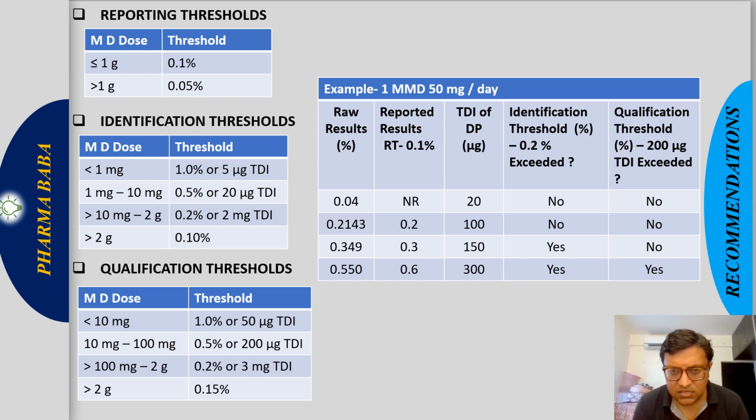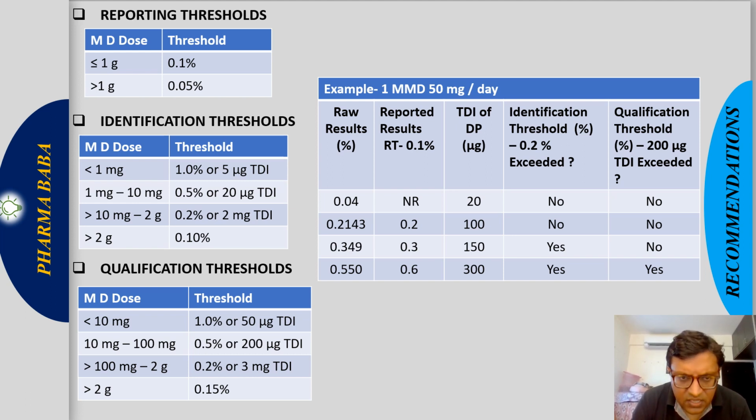Okay, then the impurity is coming 0.2%. Again 50 mg is the maximum daily dose. 50 mg multiply by 0.2%, it will come 0.1, multiply by 1000 to convert into microgram, it will come 100 microgram, right? In a similar way, 0.3% multiply by 50 mg, 0.15 multiply by 1000, 150. In a similar way, 0.6% multiply by 50 mg, and then multiply by 1000, it will come around 300 microgram. So these are the total daily intake of the individual degradation products which are observed here.